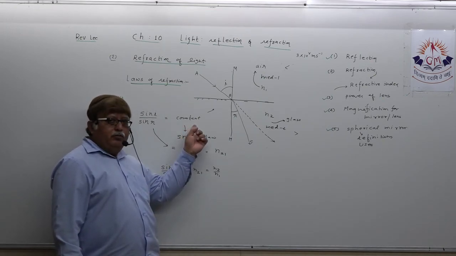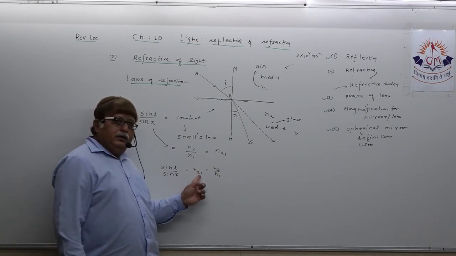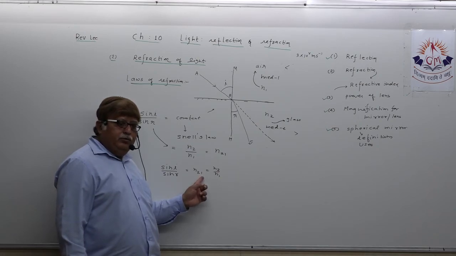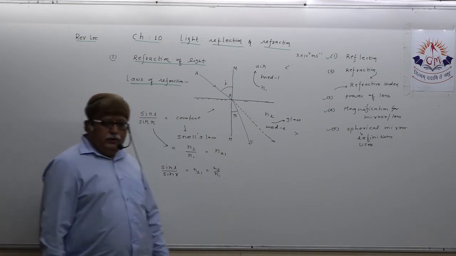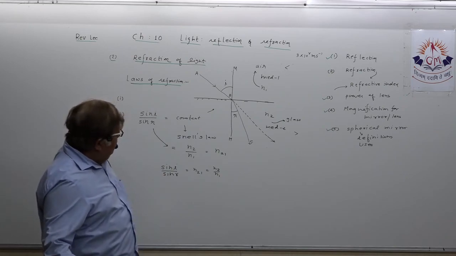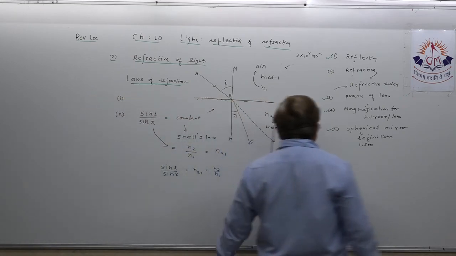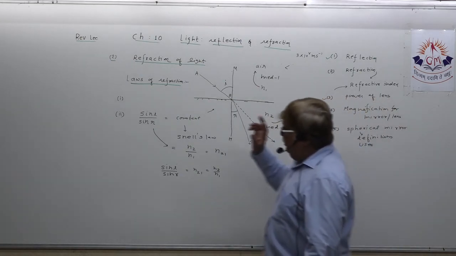This value of constant is also known as relative refractive index of medium 2 with respect to medium 1, that is n2 upon n1. These two are actually known as laws of refraction.